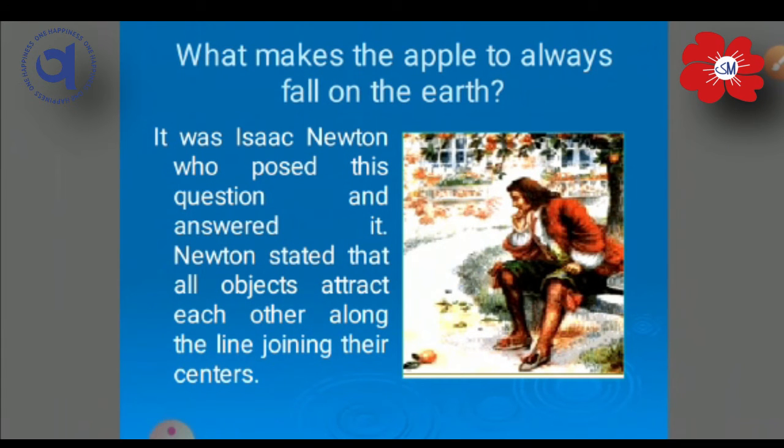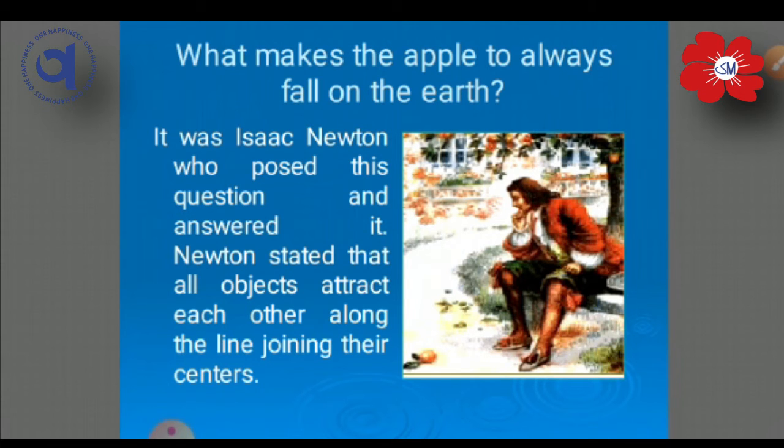See, Sir Isaac Newton was sitting, and at that time he was thinking about this. He posed this question, and he also answered why this happens, because he was the first person to have this question in mind: why do things come downwards? So he stated a law that is known as the universal law of gravitation, which we have in our syllabus in standard 9, chapter number 10.